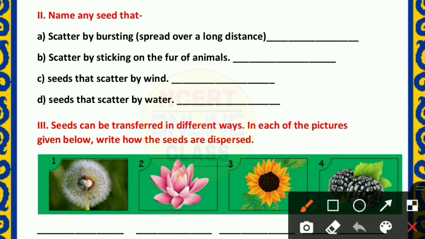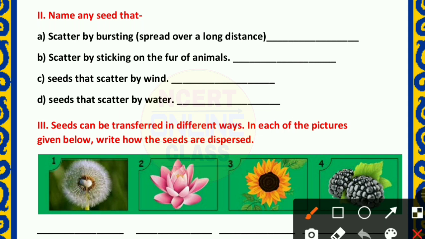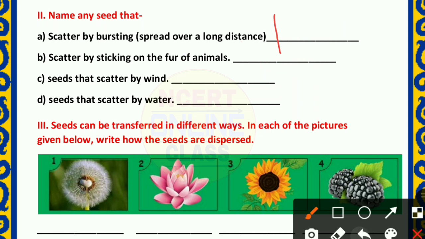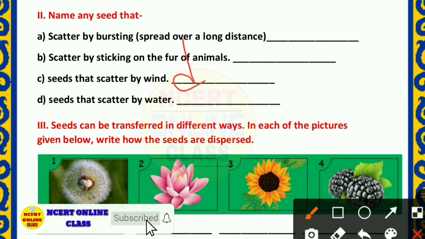Actually, here are some different types of seeds, but I will write here. It is P. Okay. Then seeds that scatter by sticking on the fur of animals. It is called birds. Okay. Then seeds that scatter by wind. It is dandelions. Okay. You can write different ones also.